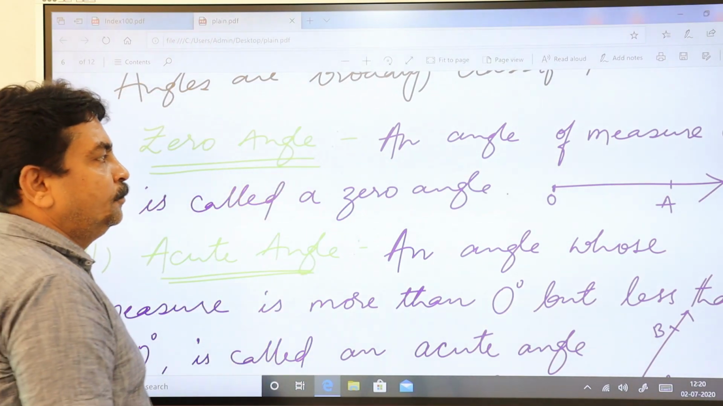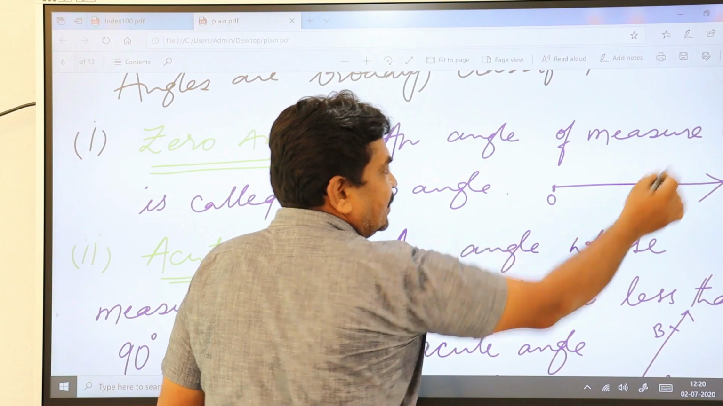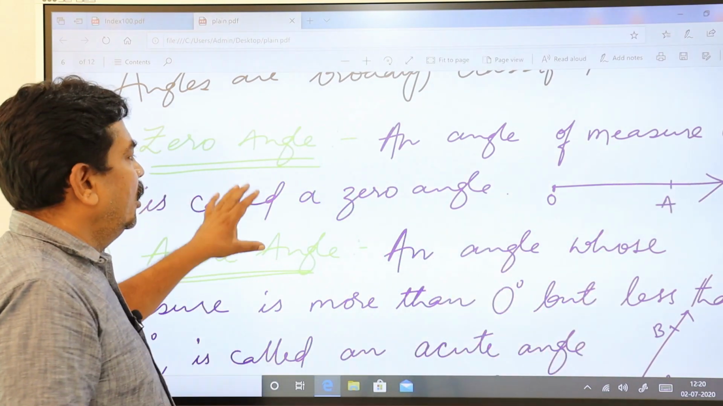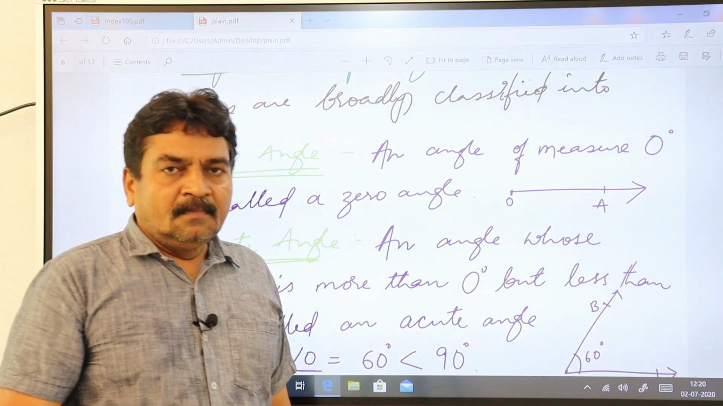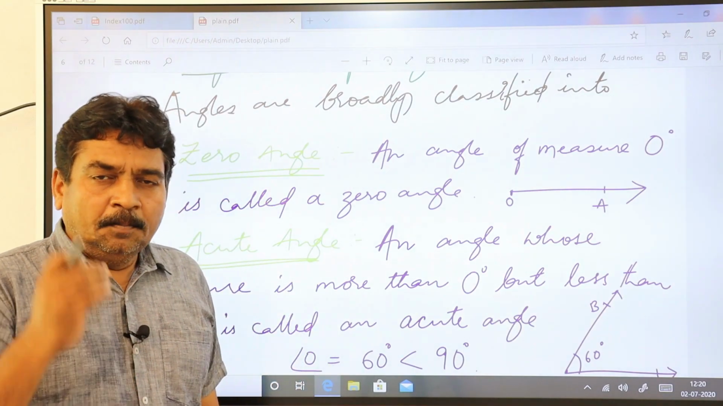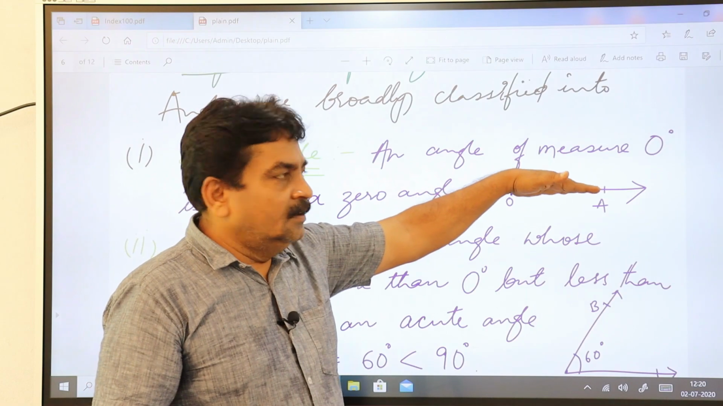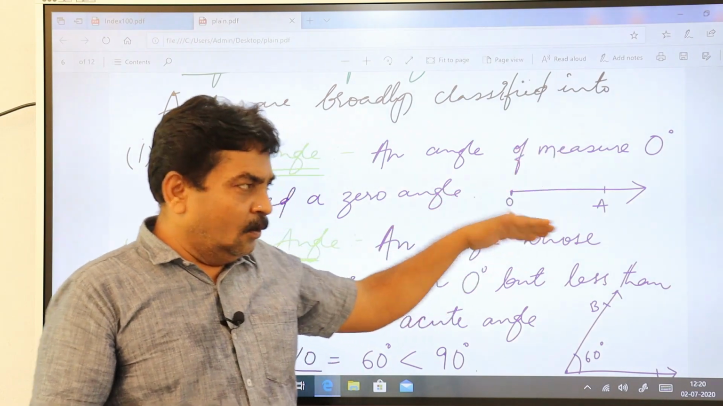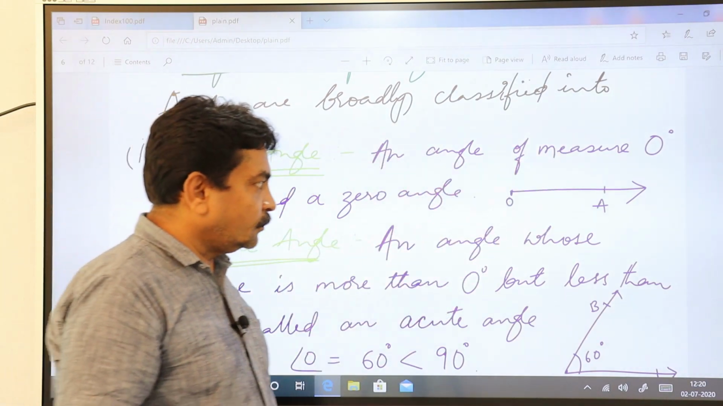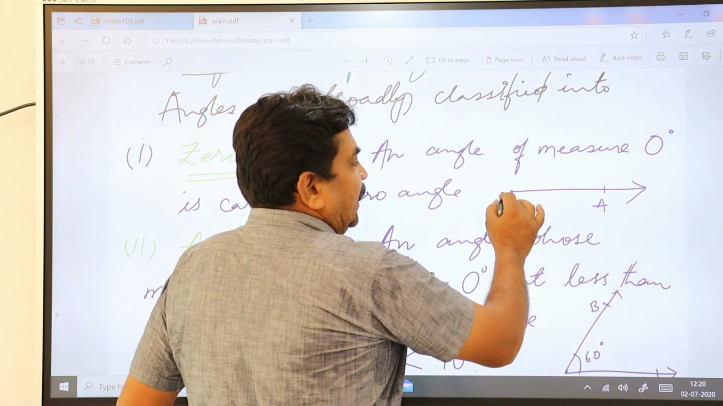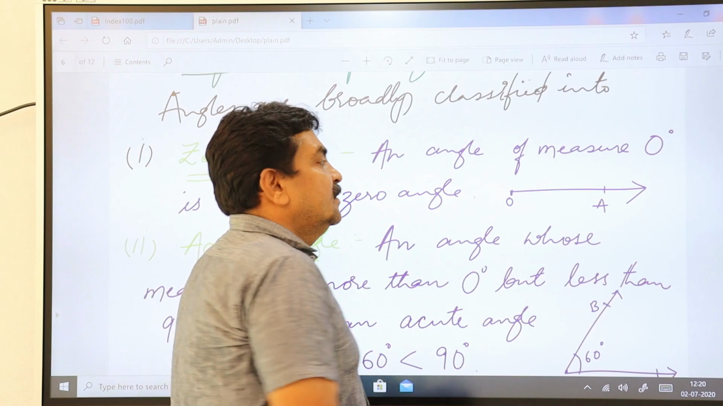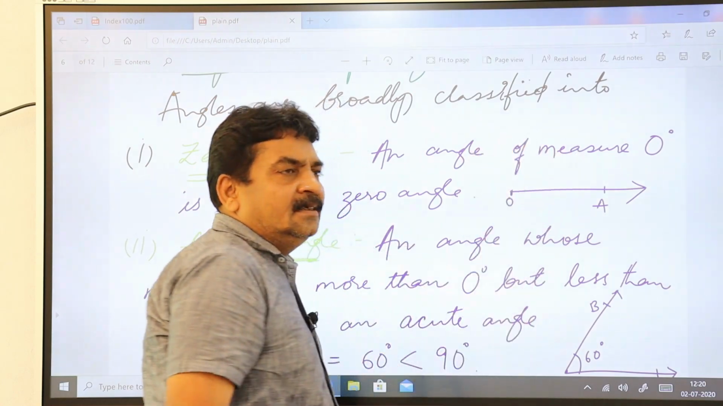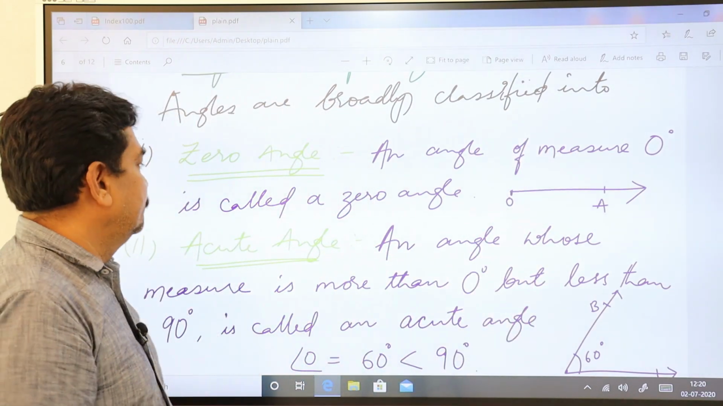Zero angle. An angle measuring 0 degree is called a zero angle. When you keep the protractor on this, I'll show you when we go to our chapter. When the angle is at 0 degree, such an angle you call a zero angle.